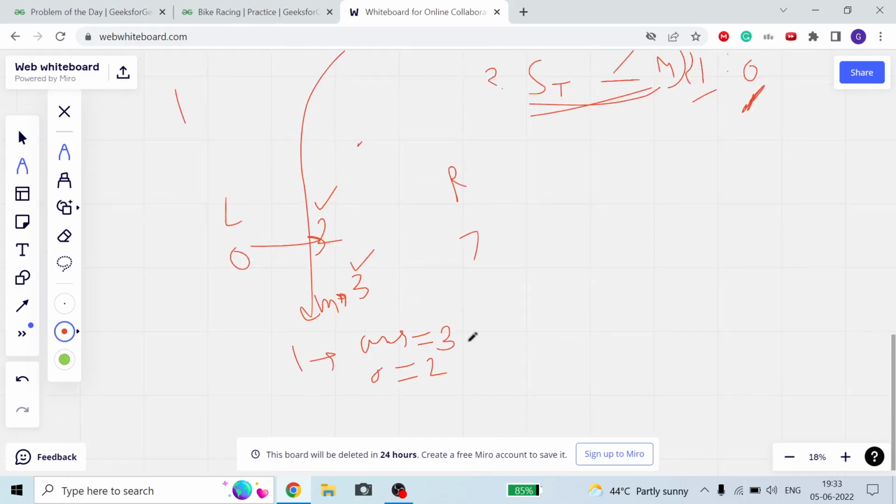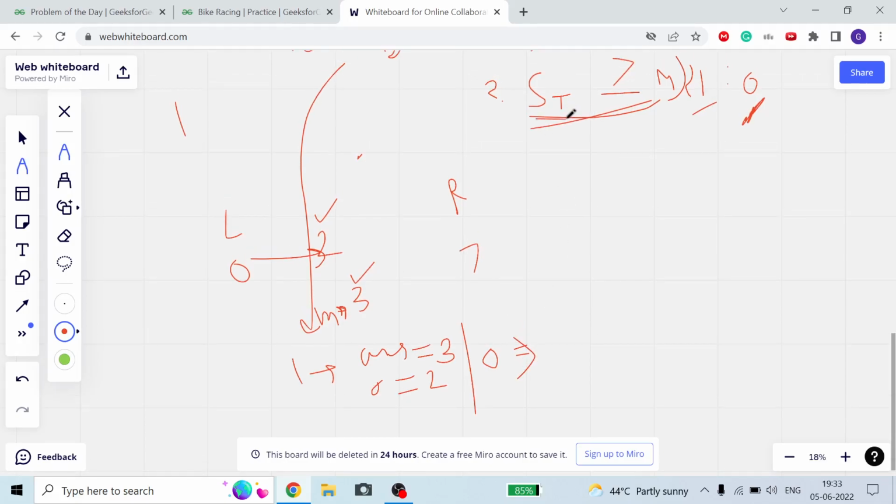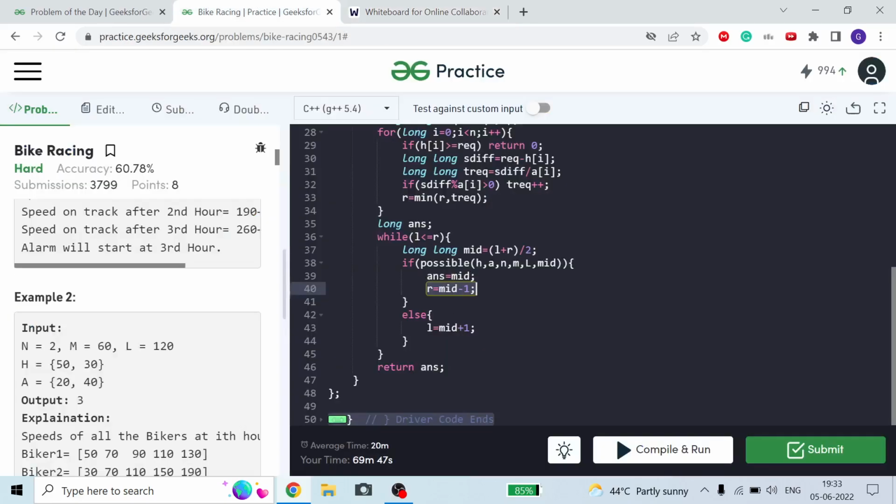Okay, now one more case. If it returns 0, it means using 3 hours it is not possible to make the speed of my track greater than or equal to m. What will I do? For 3 it is not possible, so definitely for 0 to 2 it will not be possible. So I will search for a greater number of hours, meaning I will give more hours so that the bike speed will increase and our speed of track will become greater than or equal to m. So I will update my L to mid plus 1, that is 4. Okay guys, this is mid plus 1, and at last I return my answer.